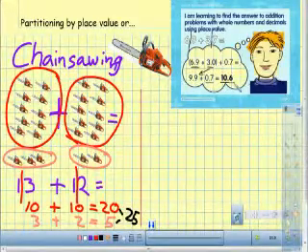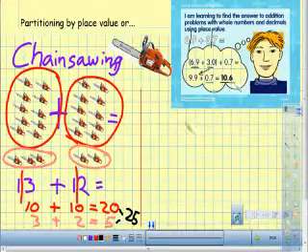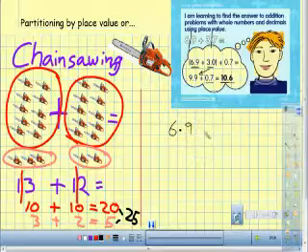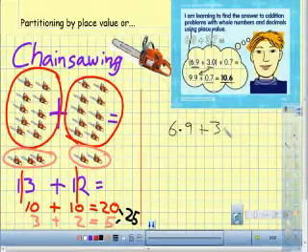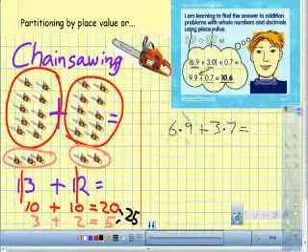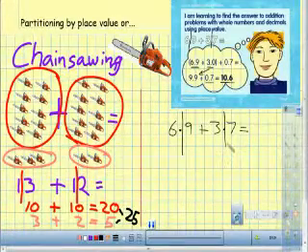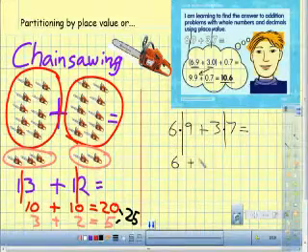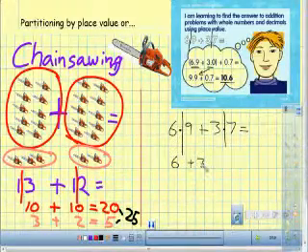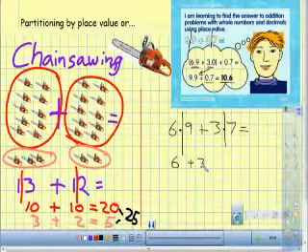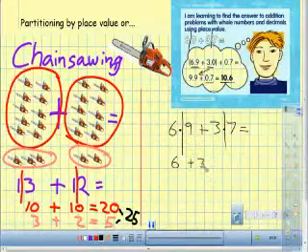But I think we can take it back a step. 6.9 plus 3.7 is the same as, let's cut it. I've got 6 whole and 3 whole. Could be anything you like, could be chainsaws, could be jelly beans, could be anything.